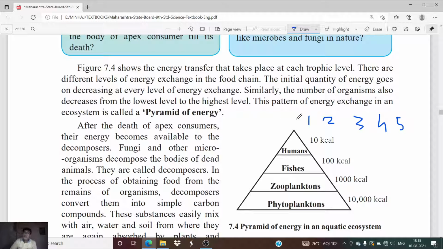Now this pattern of energy exchange in an ecosystem is called the pyramid of energy.